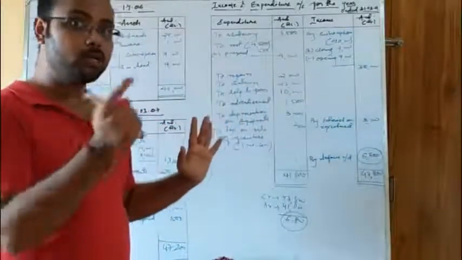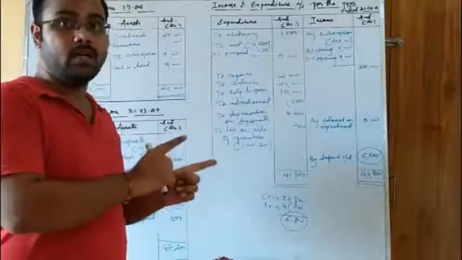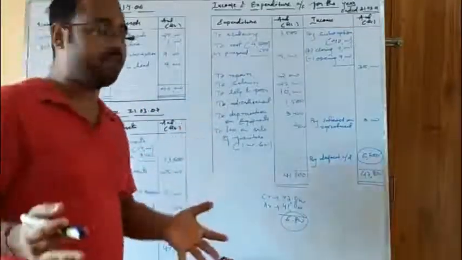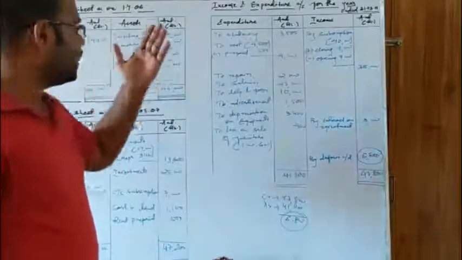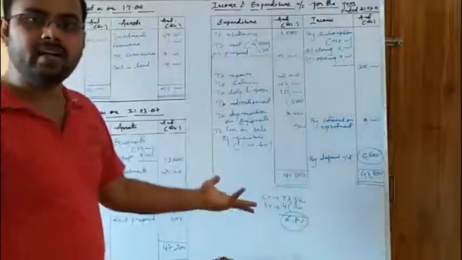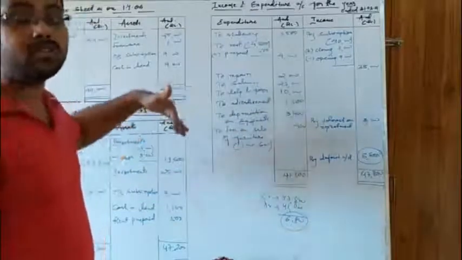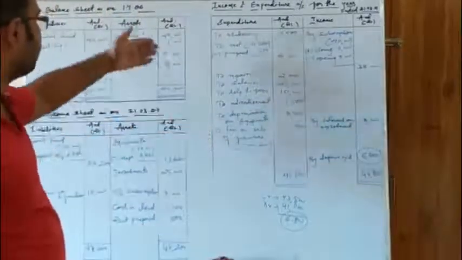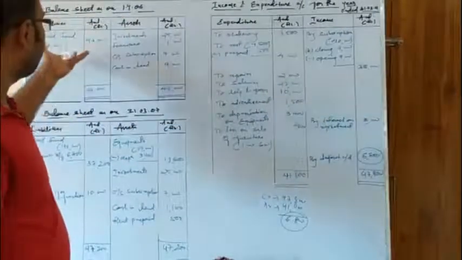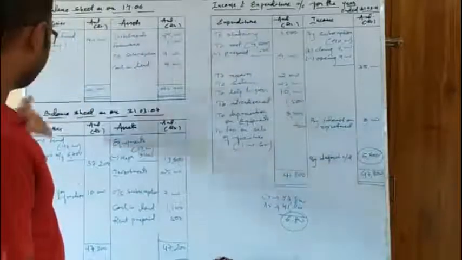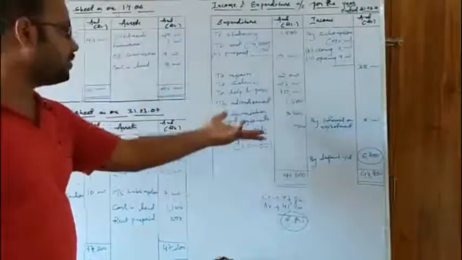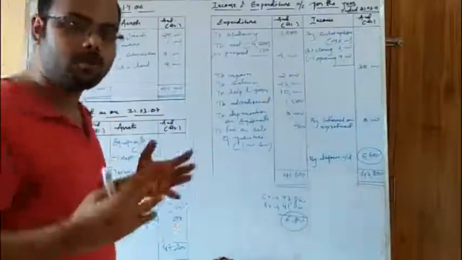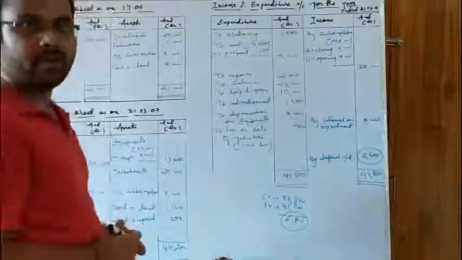Please look into these mistakes carefully so that you won't make them when you do the problems in your notebook, because that cannot be erased and it would look unprecise. The other thing we missed is that if furniture is sold during this year, definitely it should exist in the opening balance sheet, because the opening balance sheet is nothing but the closing balance sheet of the previous year. So this was omitted, and the capital fund was deficit by 1,000. So the capital fund came correct, and the deficit answer also came correct by closing the income and expenditure account. The last question we solved had a surplus, and this question has a deficit.